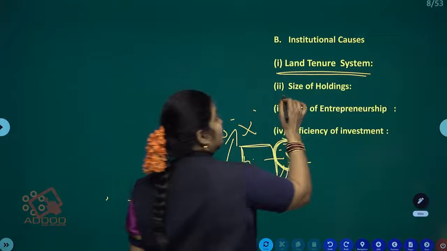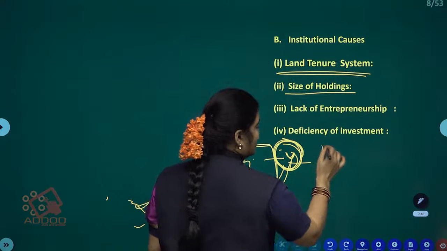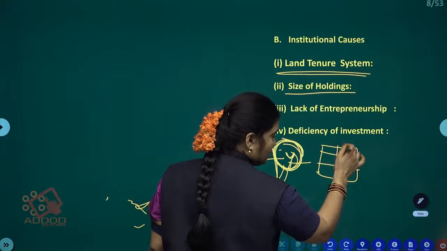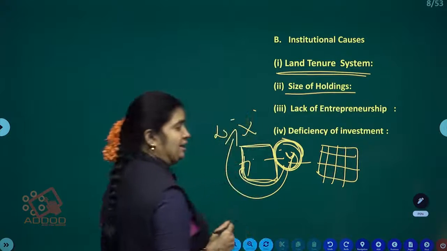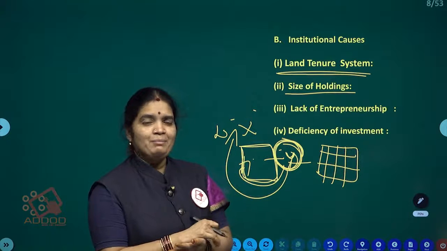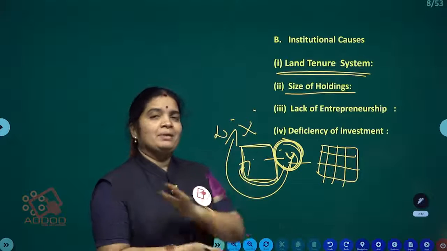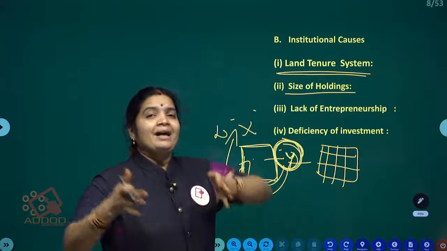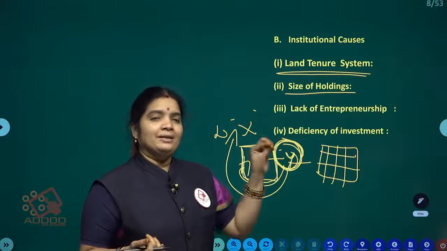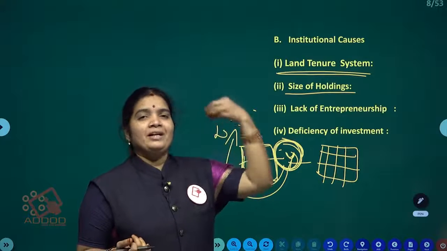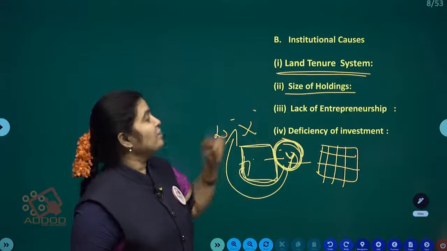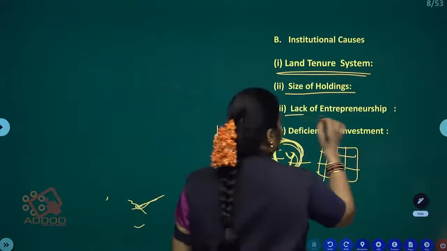Next one, size of holdings. Size of holdings means joint families are day by day disappearing in society, so the property is divided among all the family members. Not only the family members, their land holdings are also divided into small parts. Because of these small holdings, they will not put their interest into cultivating more, so we are getting low productivity.